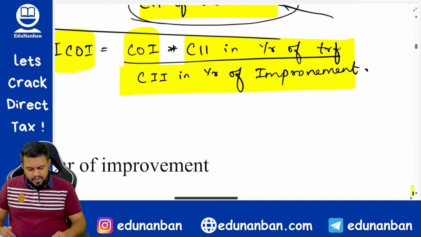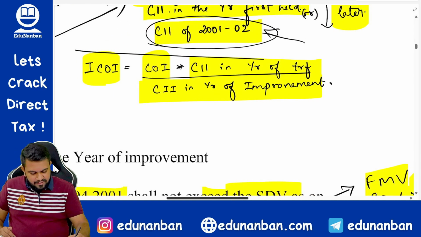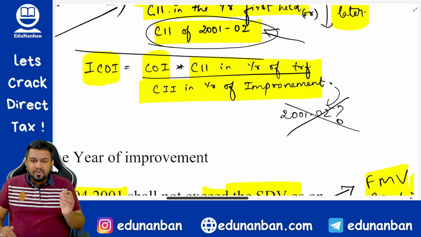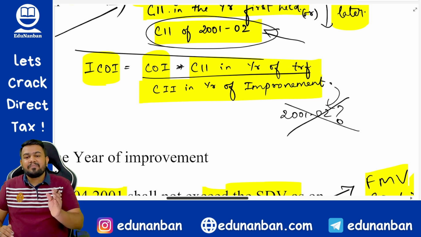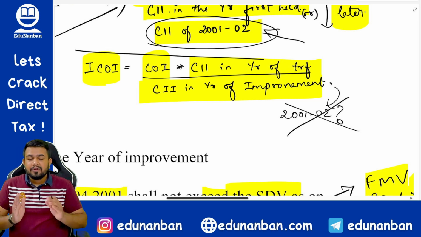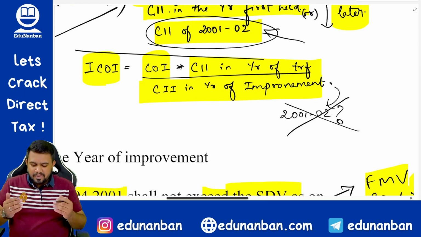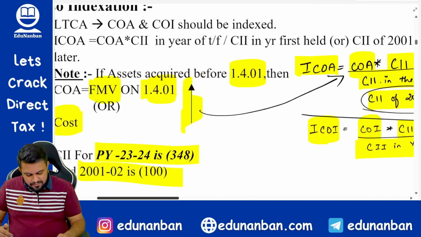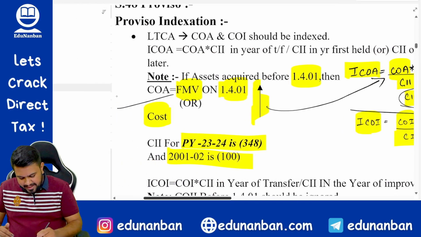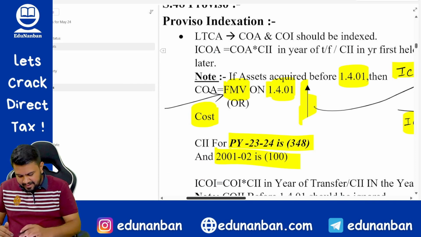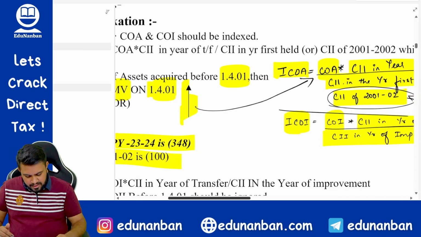Very simple. Sir, here why are we not doing cost inflation index of 2001, 2002, whichever is later? Answer is because we have to ignore all the cost of improvement that is done before 2001, 2002. If at all there is any improvement done before 1/4/2001, then ignore it. Why should we ignore it? Because while doing indexed cost of acquisition itself, it is already included in the fair market value. That is why you have to ignore it.